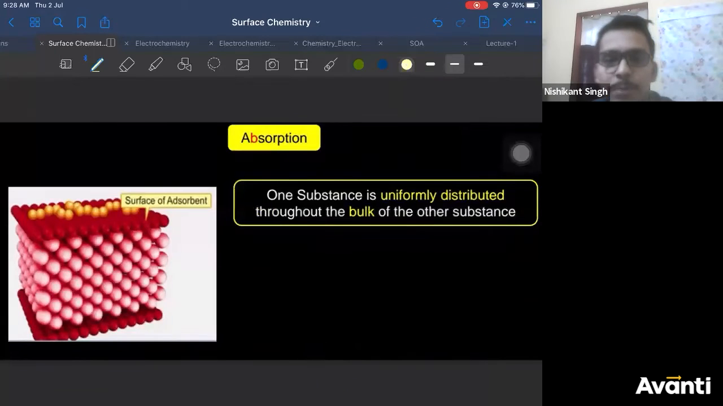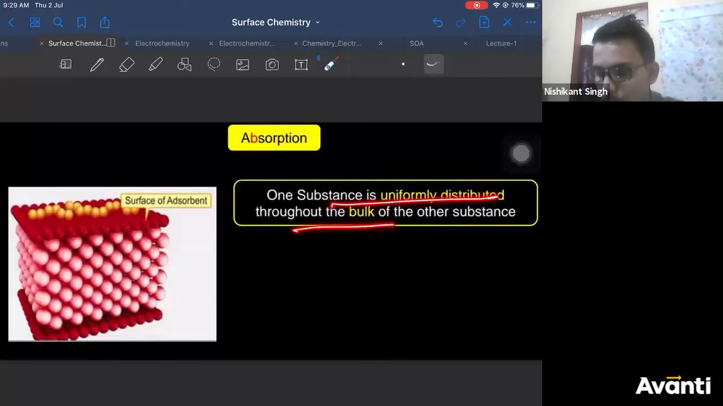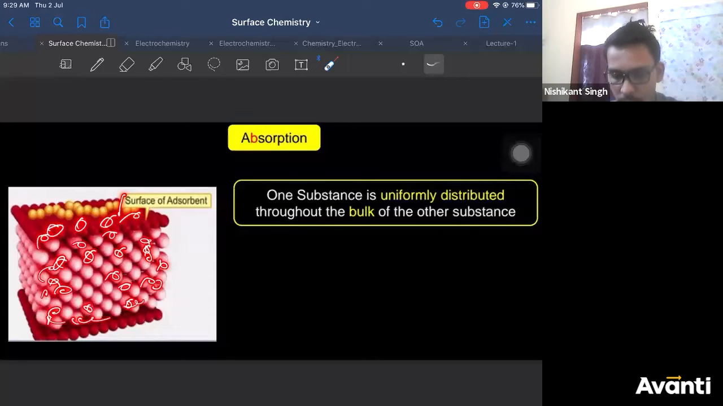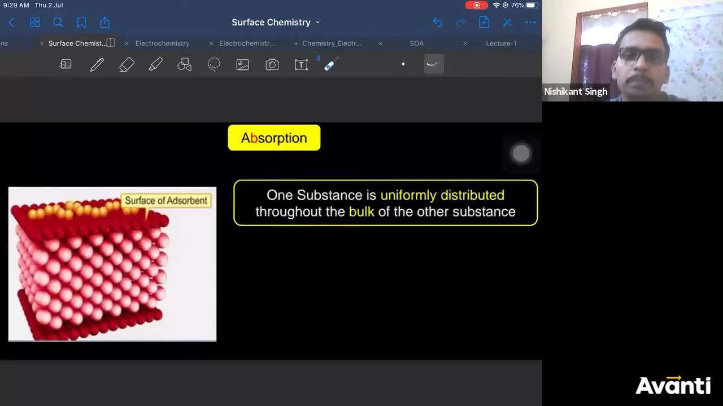So let us see what absorption is first. When one substance is uniformly distributed throughout the bulk of another substance. If this is your surface, and I add something into it which remains at the surface as well as in the bulk, at the bottom. If something is uniformly distributed in the whole body of the substance, then you say it is absorption.